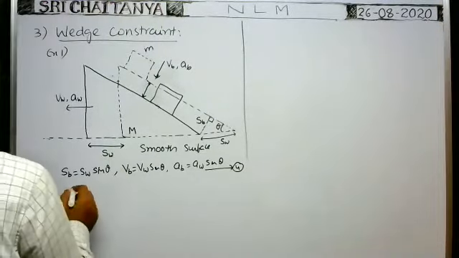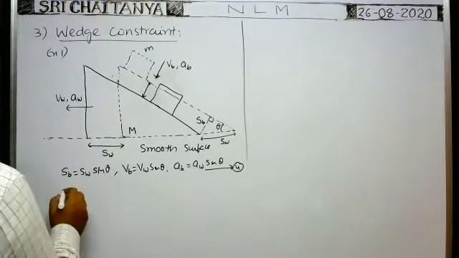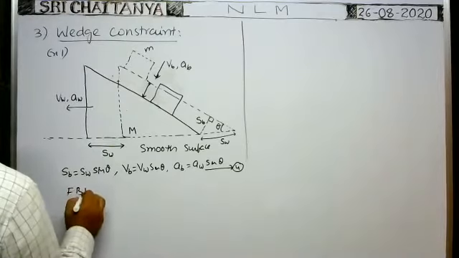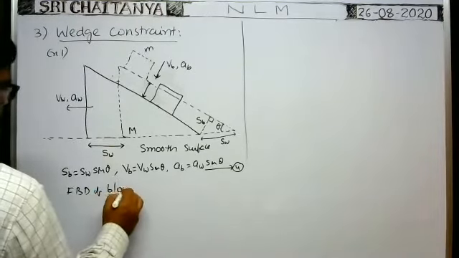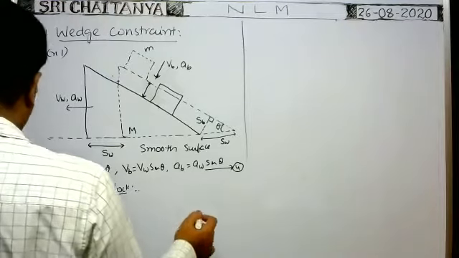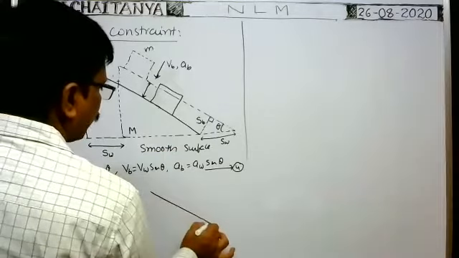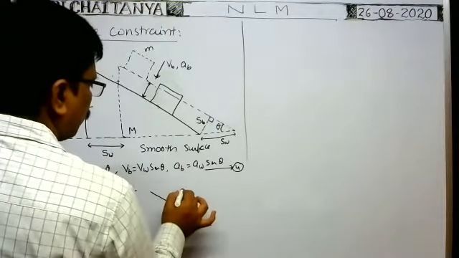Now, for the free body diagram of the block, I have to write the free body diagram of the block. What are the forces that act on the block perpendicular to the incline? Here the block is on an incline. This is the position of the block.